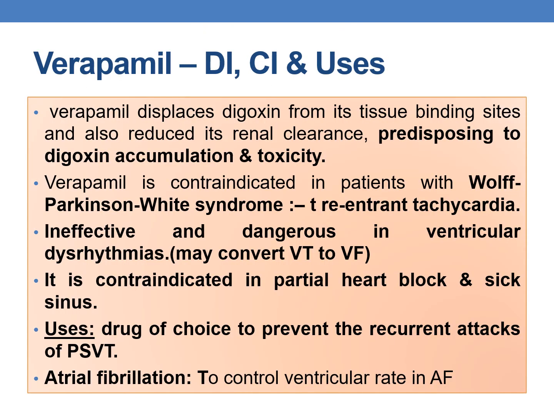Coming to the drug interactions, contraindications and uses. Verapamil displaces digoxin from its tissue binding site and also reduces its renal clearance, predisposing to digoxin accumulation and toxicity. And verapamil is contraindicated in patients with Wolff-Parkinson-White syndrome, and it is ineffective and dangerous in ventricular arrhythmias because the ventricular tachycardia may convert to ventricular fibrillation. It is also contraindicated in patients with partial heart block and sick sinus.